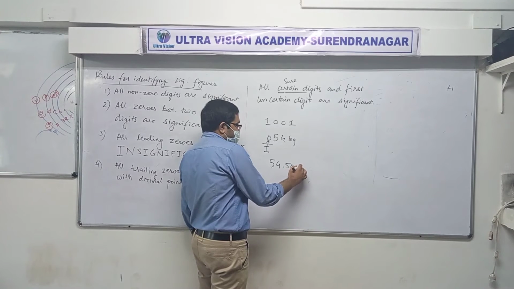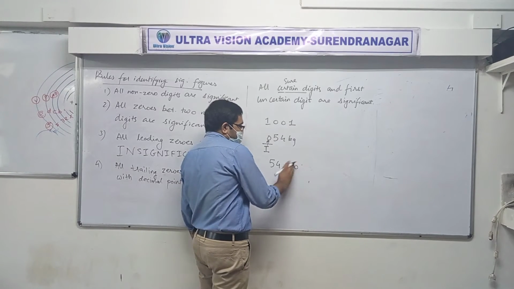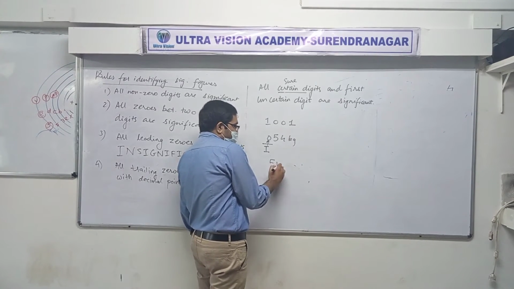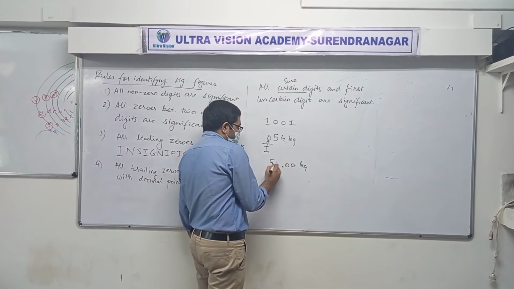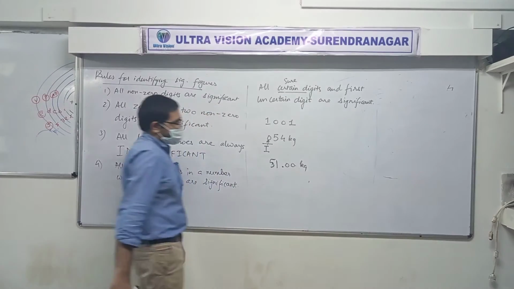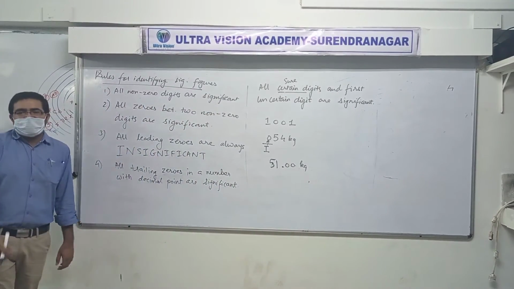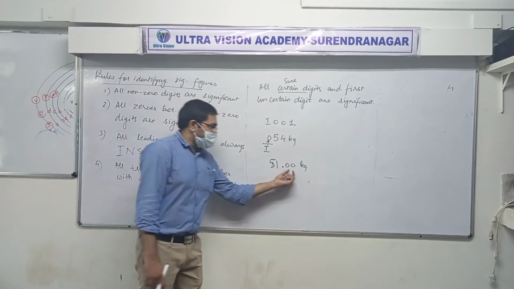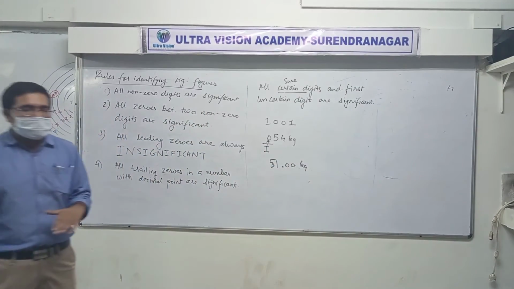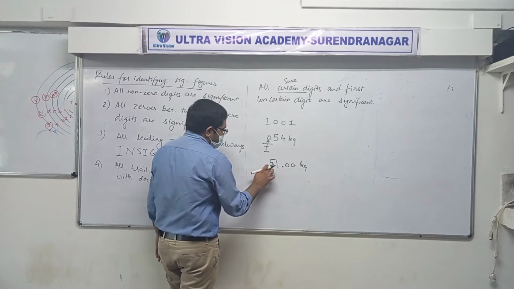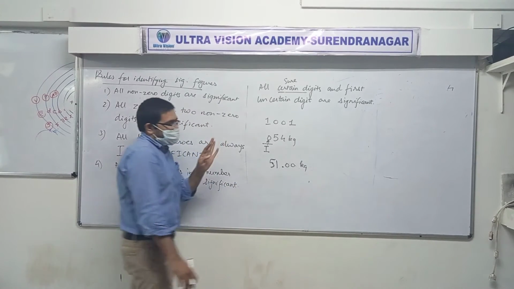If someone measured something, like let's say 51.00 kg by standing on some weighing scale, and this turned out to be the mass. These zeros are to be written only when they are coming directly from the measuring instrument. So when we write it like this, there are 4 significant figures.